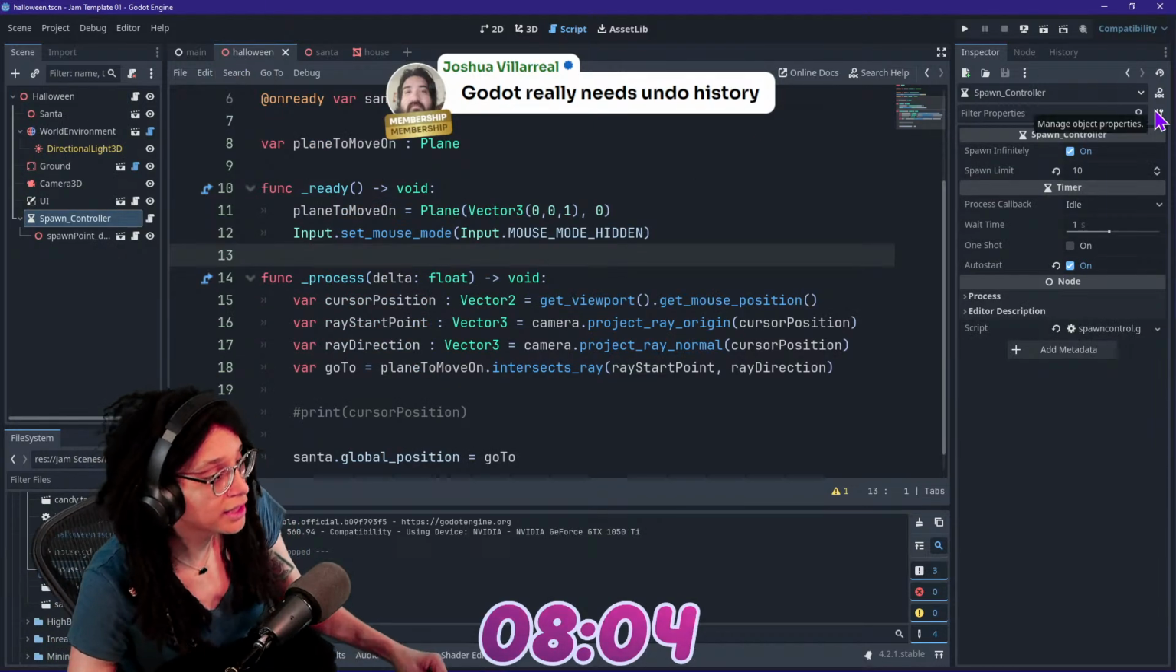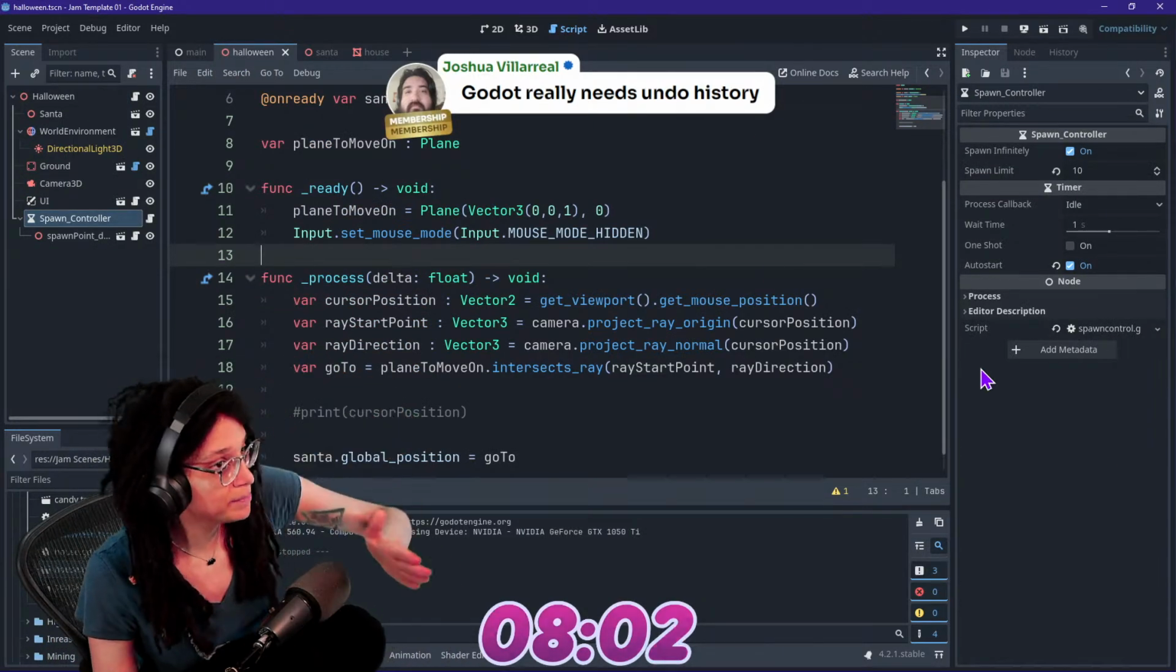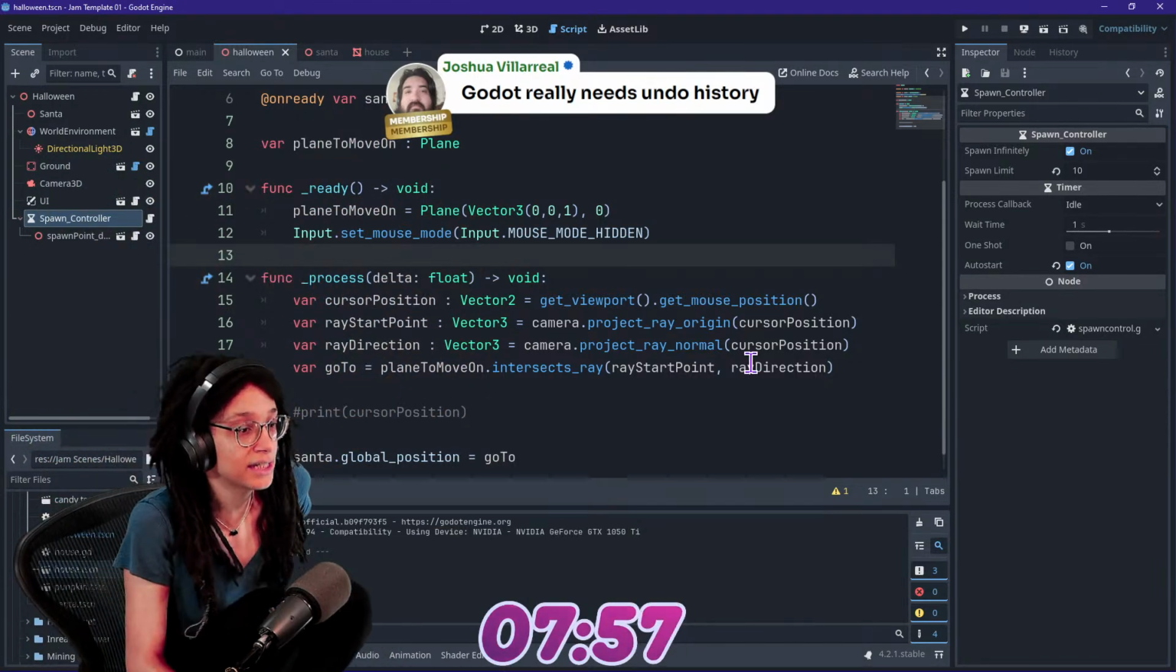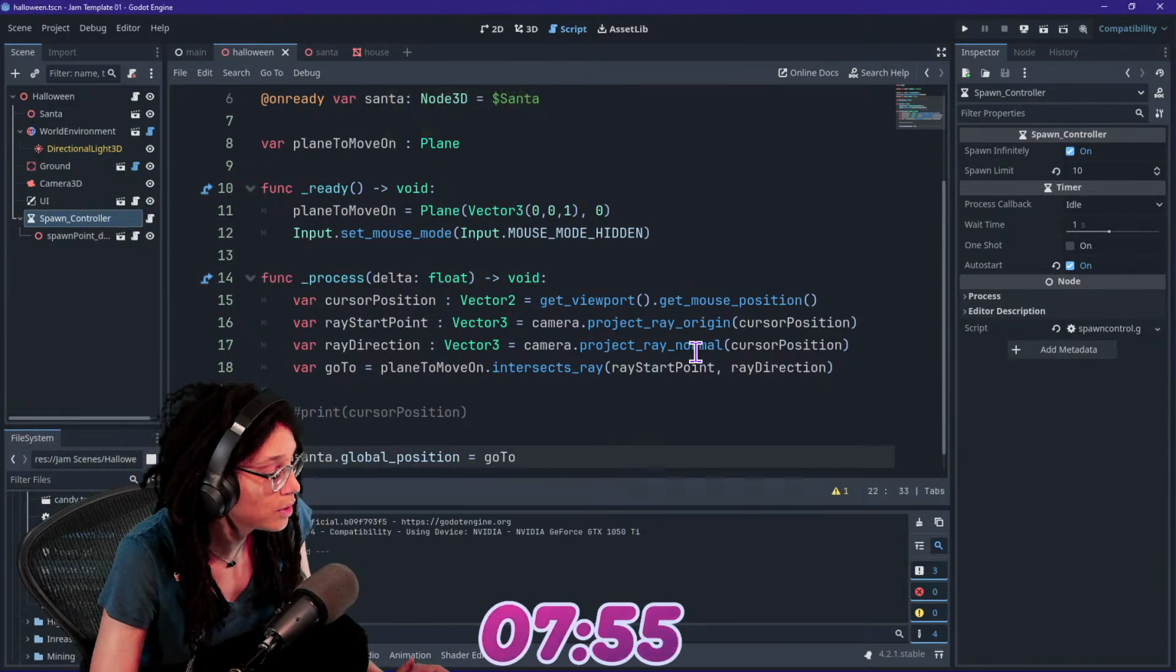You know, it's confusing because Godot has undo that's different in the inspector, that's different in the script, that's different in the scene tree, that's different in the project. And so it gets really confusing, like what undo is doing what where.